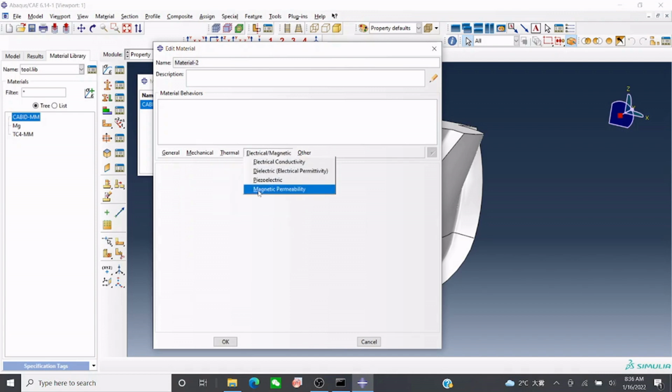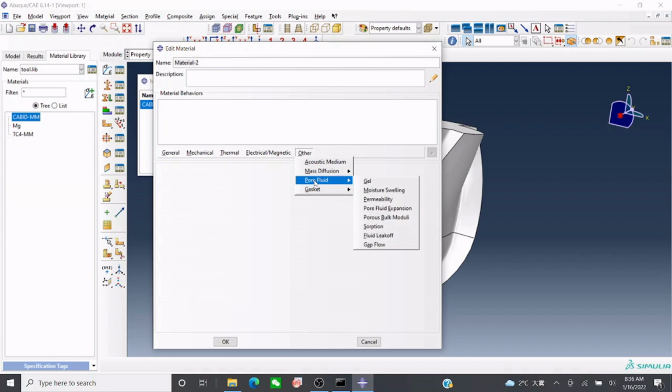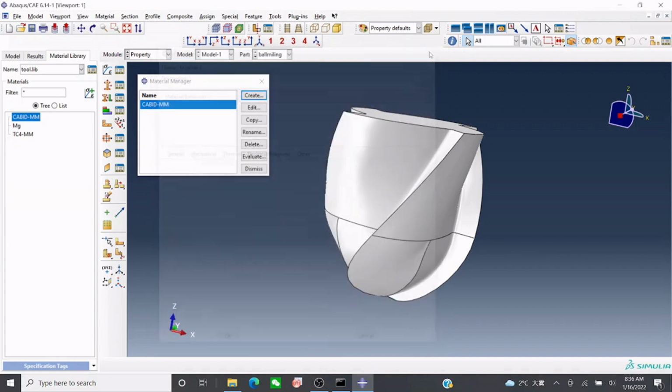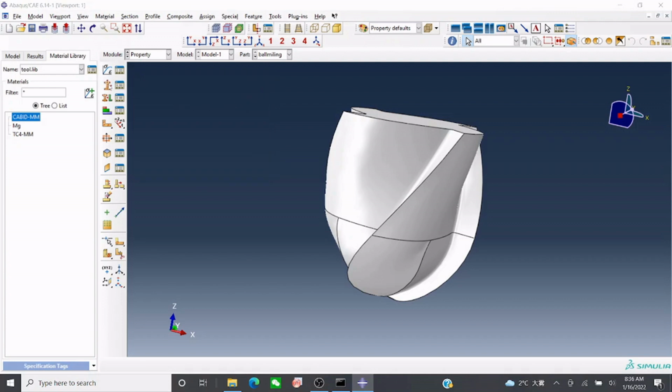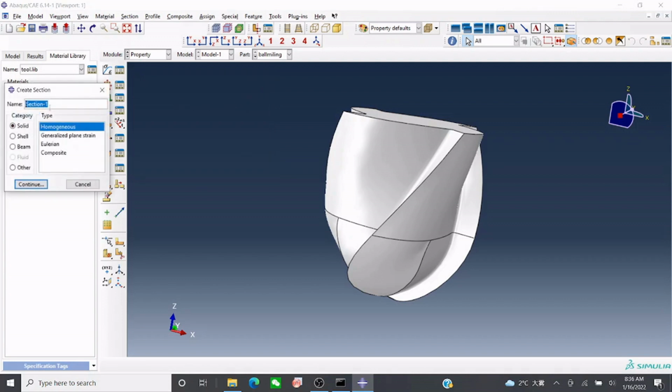According to your requirement you can name it and assign the property to your tool. However, in my case I'm going to use a carbide tool. It is very important to assign material to your workpiece.